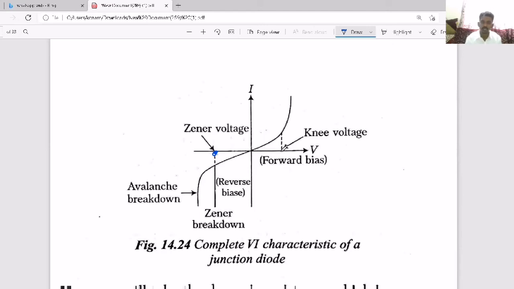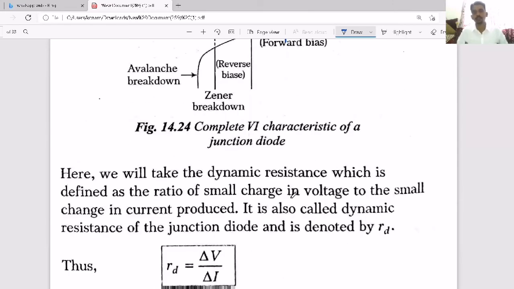And in case of forward bias, the minimum voltage required to increase the current is called knee voltage or barrier voltage. So this is the current characteristic of a PN junction diode, which can be utilized as a rectifier: half wave rectifier and full wave rectifier. Half wave rectifier converts half wave into DC, and full wave rectifier converts the full wave into DC. That means the conversion of alternating current into direct current. That is what we need to understand here.